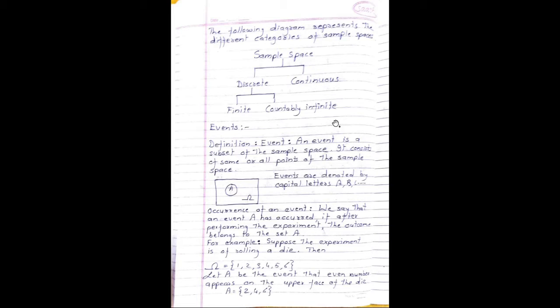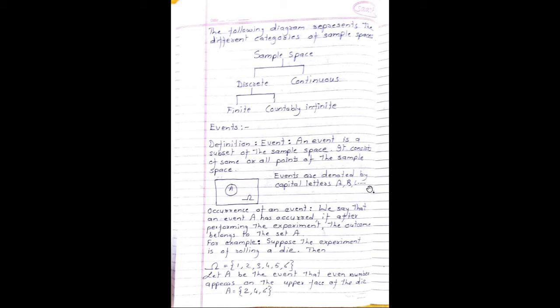Definition: events. An event is a subset of the sample space. An event consists of some or all points of the sample space. Events are denoted by capital letters, such as A.